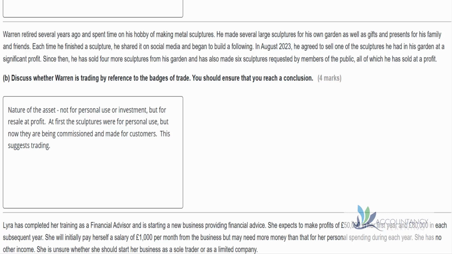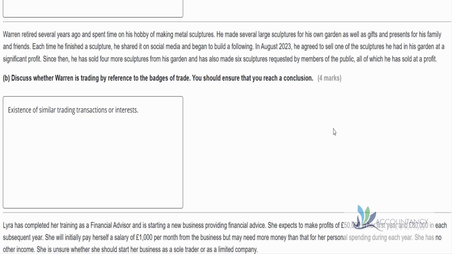So we can say that at first the sculptures were for personal use, but now they're being commissioned and made for customers, and this would suggest trade. Remember that the question does tell us, ensure you reach a conclusion. So for the 3 badges we've looked at so far, all of them suggest there is trading going on.